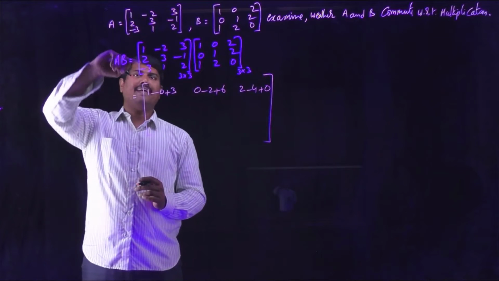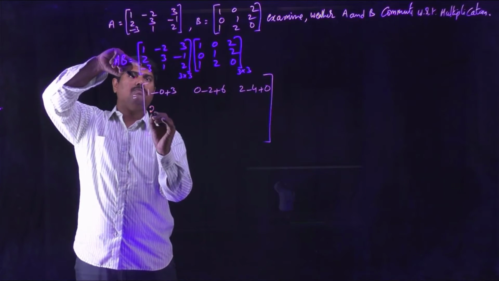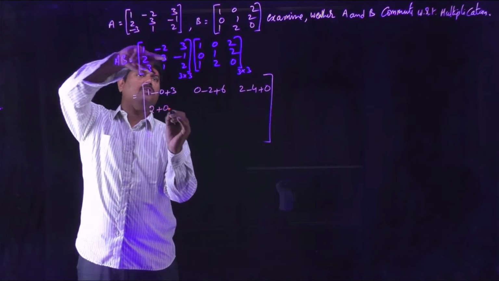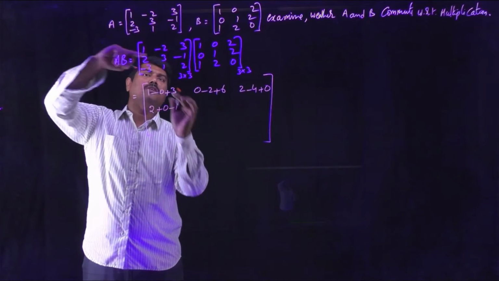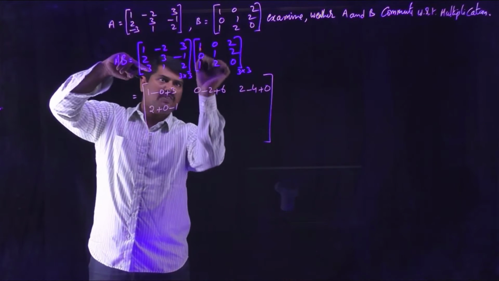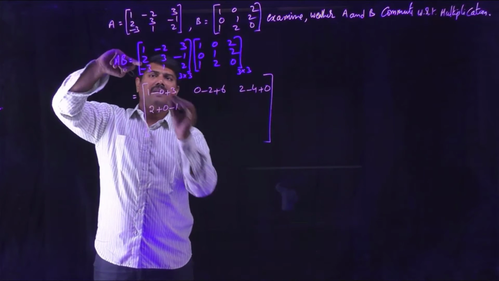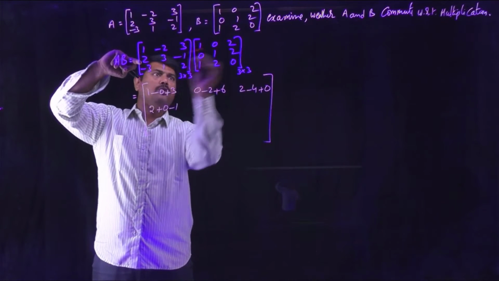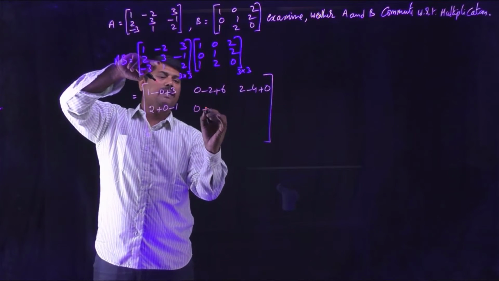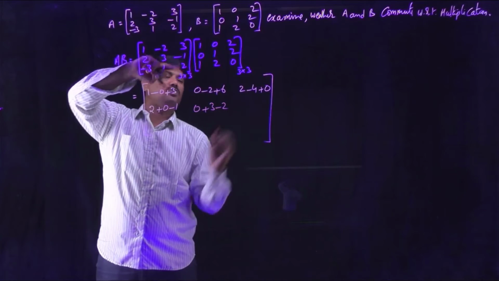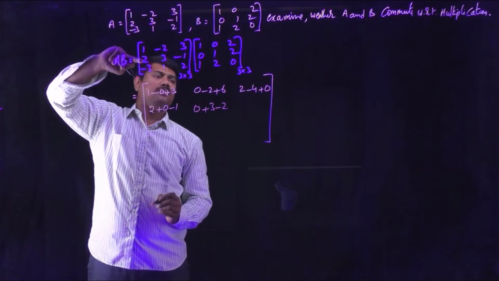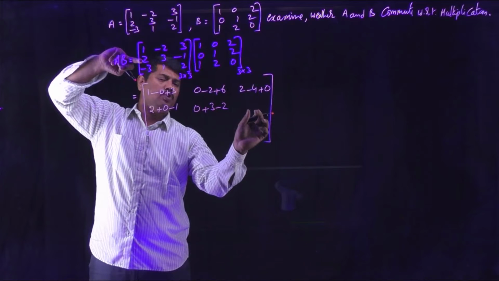Now move to the second row. 2 into 1 is 2. 3 into 0 is 0. Minus 1 into 1 is minus 1. You have to observe like this. Second row with first column. Then second row with the second column. 2 into 0 is 0. 3 into 1 is 3. Minus 1 into 2 is minus 2. Now second row with the third column, you will get the element in 2, 3 position.